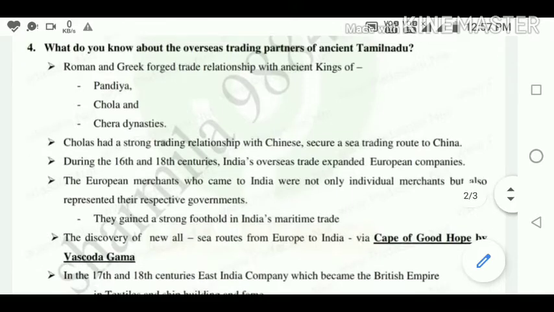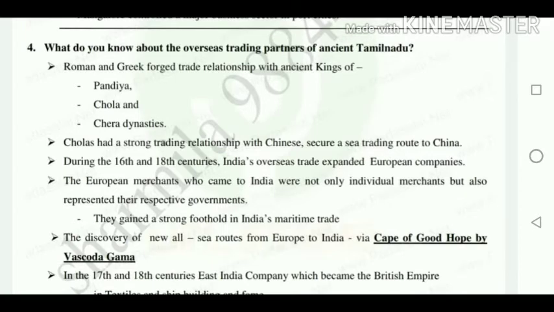The European merchants who came to India were not coming as individuals, but as representatives of the government. That is, on behalf of the government, they purchased goods for their countries. So they gained a strong foothold in India's maritime trade. Next they said about Vasco da Gama, the discovery of a new sea route from Europe to India via the Cape of Good Hope.